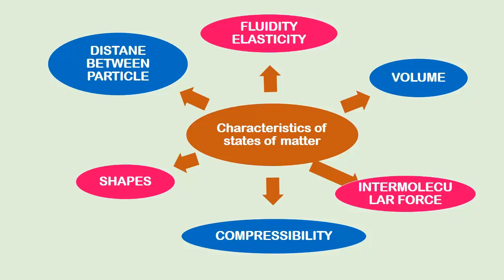Yes, you cannot compress solid, but liquid and gases can be compressed. Shapes, only solid has a fixed shape. Whereas distance between the particles, we know that in gases the distance is highest, whereas in solid, the particles are very rigid, so they are very close to each other. So there are basically 6 characteristics of states of matter.